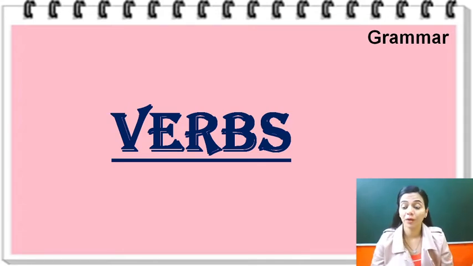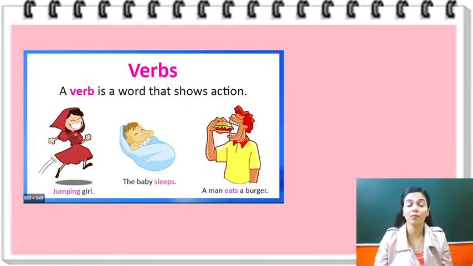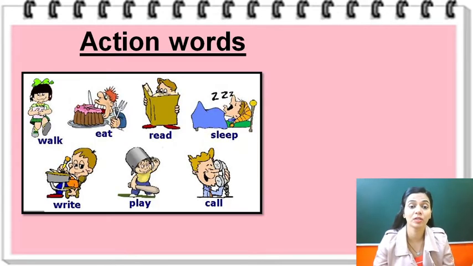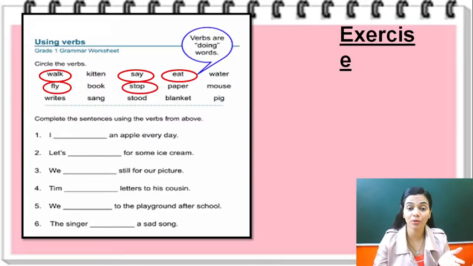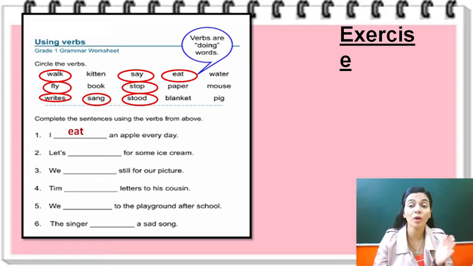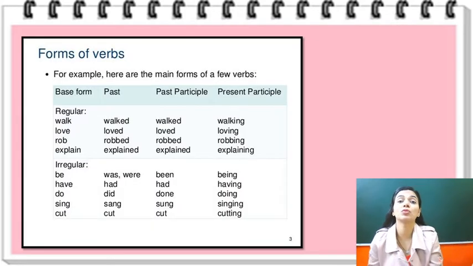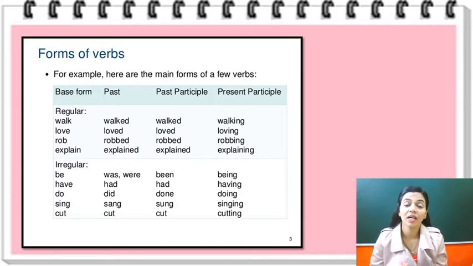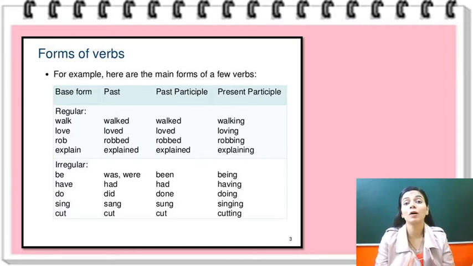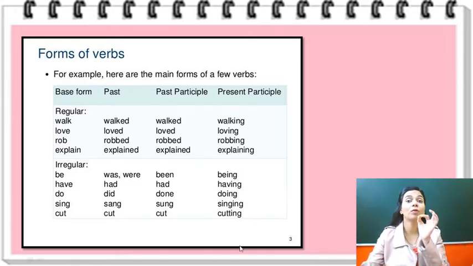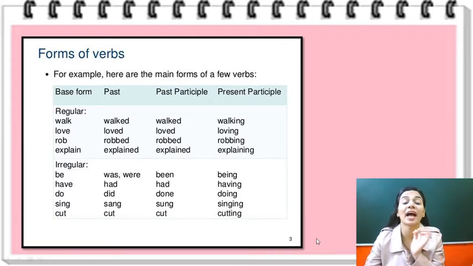We are going to see the three forms of verb. We have already discussed what verbs are. So verbs are action words. We have solved the exercise on the verbs, right? And I hope you have understood what verbs are. Now today we are going to see the three forms of verb, right? Now what is a verb? A verb is an action word. A verb tells us what the noun is doing, but a verb also tells us the time of action.